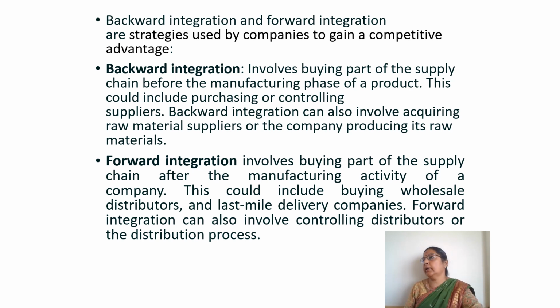They have taken care of their supplies and their distribution also, so they have complete control of their chain of activities. This is mainly for companies to have control over their business activities and to become more competitive in today's hectic competitive business world.